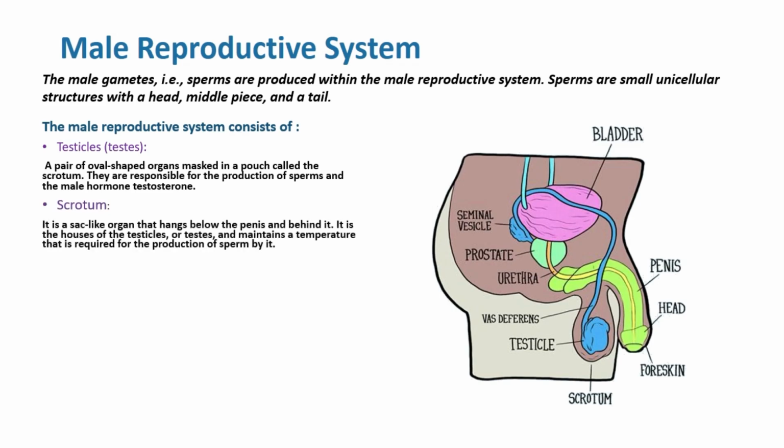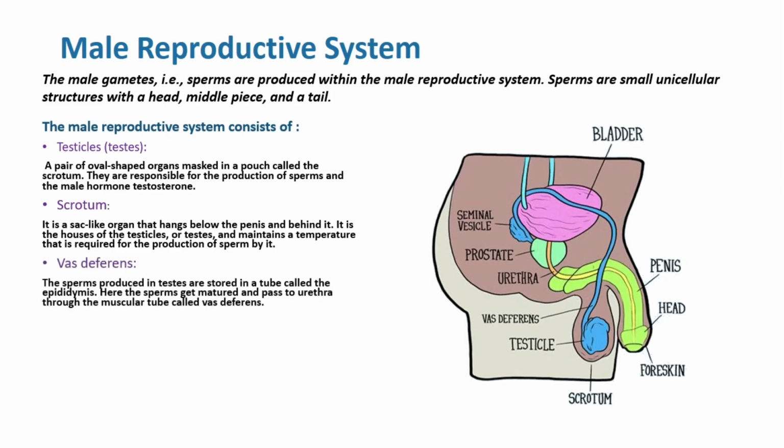The second part is the scrotum. This is a sac-like organ that hangs below and behind the penis, and it is the house of the testicles. This structure maintains the temperature that is required for the production of sperm. The next structure is the vas deferens, which is a muscular tube. The sperm produced in the testes are stored in a tube called the epididymis. Here the sperm get matured and are passed to the urethra through the muscular tube called the vas deferens.